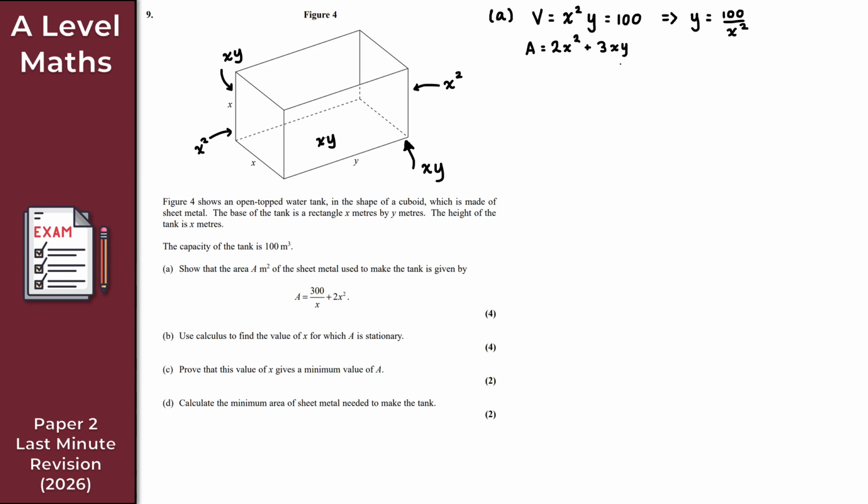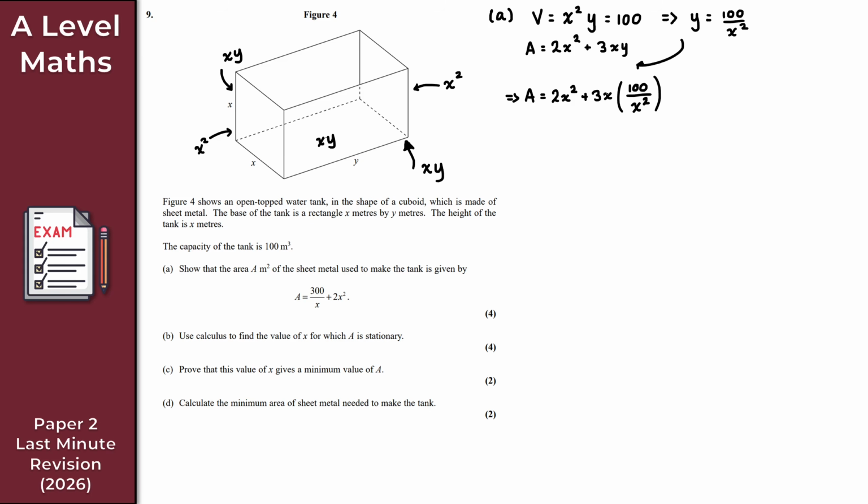Now we can substitute this into the equation for the surface area. So A is equal to 2x squared, and I can't do anything further with that, then we've got 3xy, but y is 100 over x squared. So we've got 3x times 100 over x squared, like so.